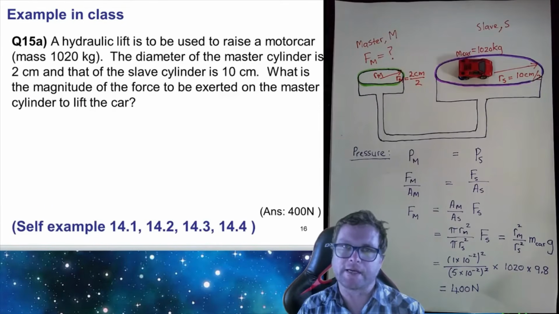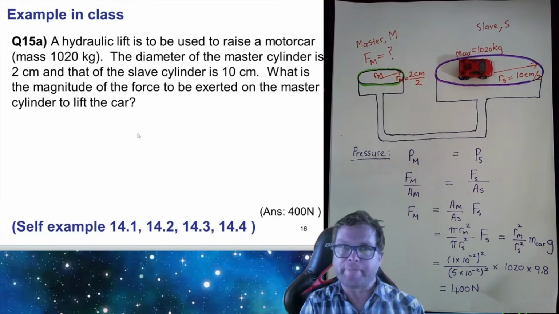So let's have a look at an example of a problem to be solved using Pascal's principle. The example relates to a hydraulic lift which is used to raise a motor car of mass 1020 kilograms. The diameter of the master cylinder is 2 centimeters and that of the slave cylinder is 10 centimeters. What is the magnitude of the force to be exerted on the master cylinder to lift the car?